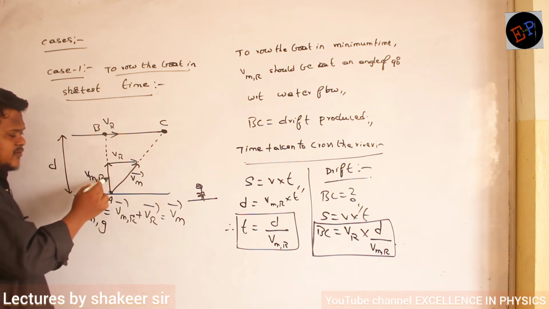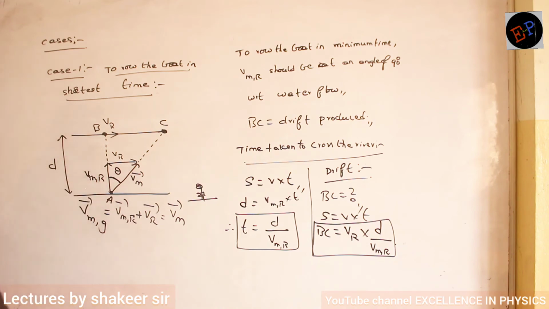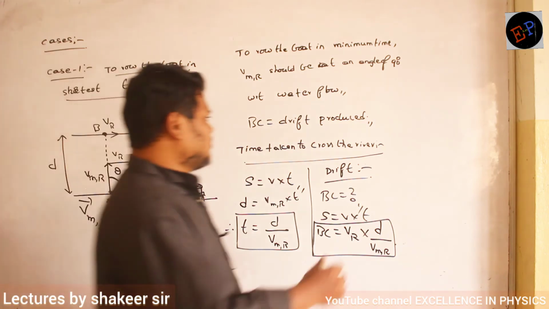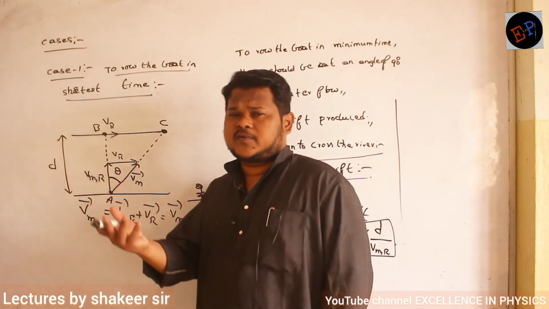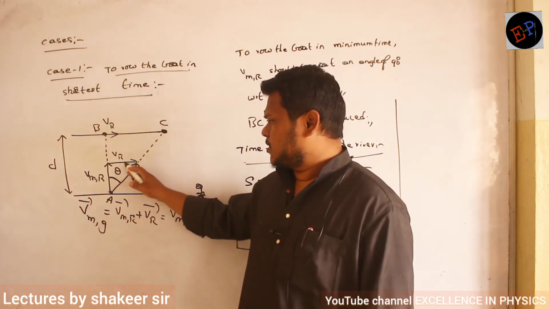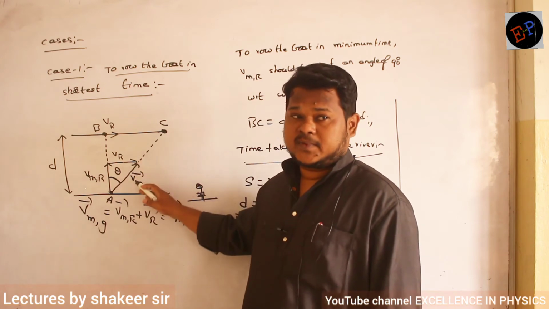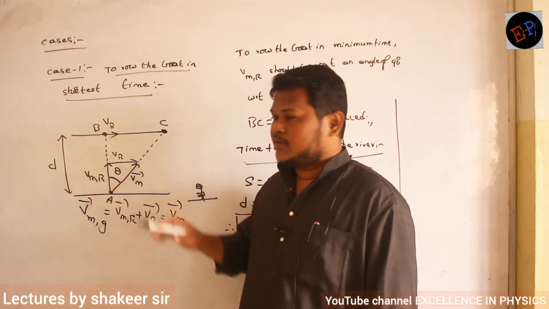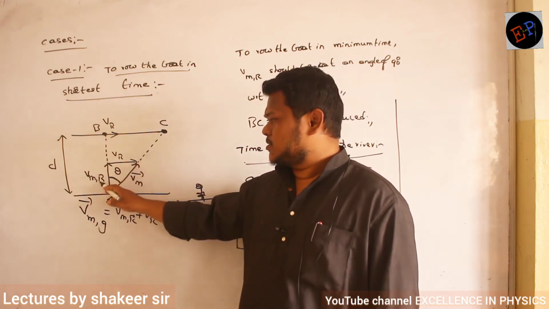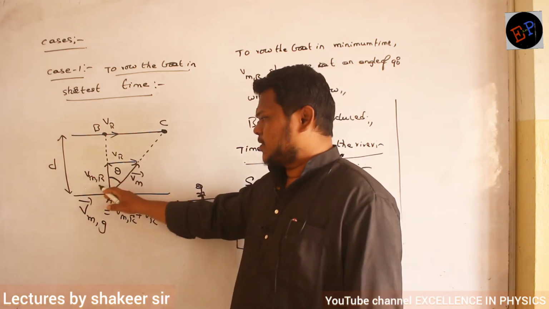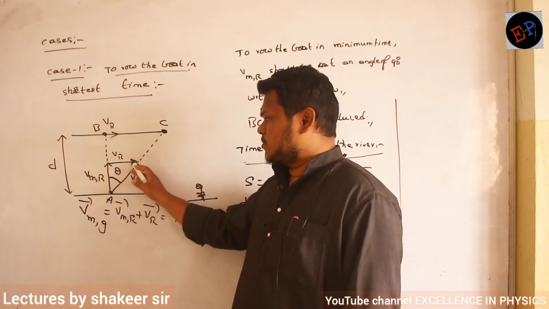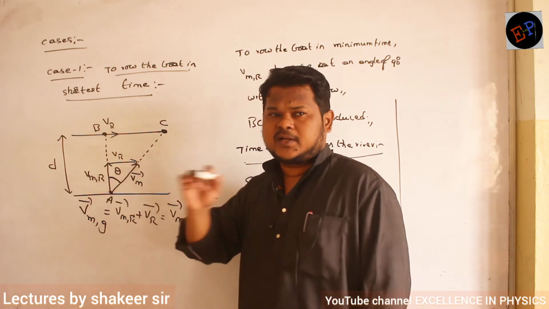For example, if I want to find out this angle theta, okay, ma? Theta value also I can calculate. No? How can I find out theta value? So which values do I know? Depending on whatever values you know. For example, if you know this value and this value, you take sin theta. You know this value and this value, you take cos theta. You know this value and this value, then you take tan theta. Okay. For example, I know velocity of river and velocity of man with respect to river. This is the opposite side and this is the adjacent side. So I will take tan theta.